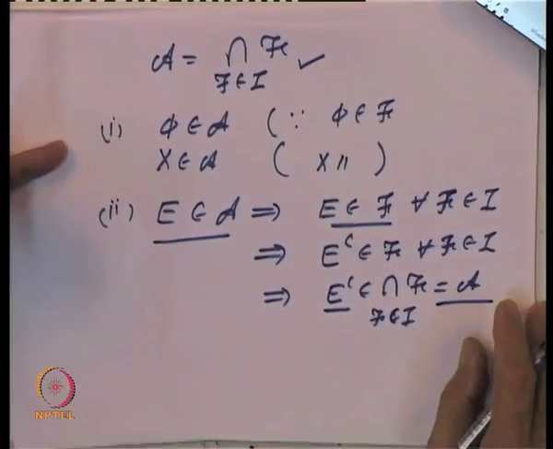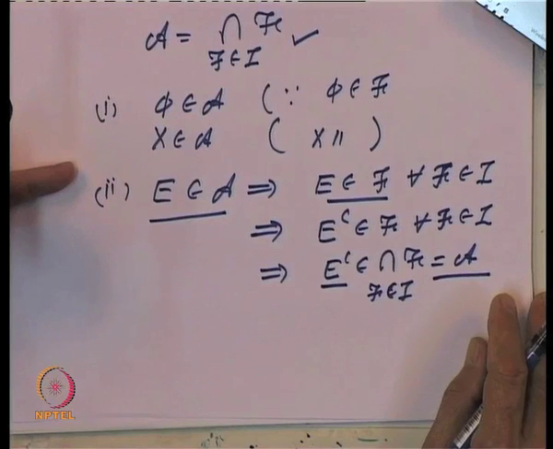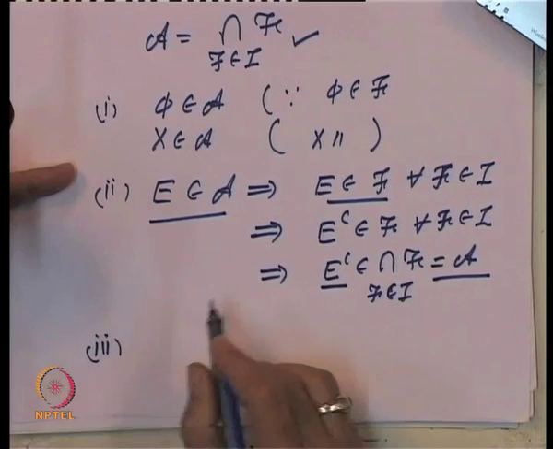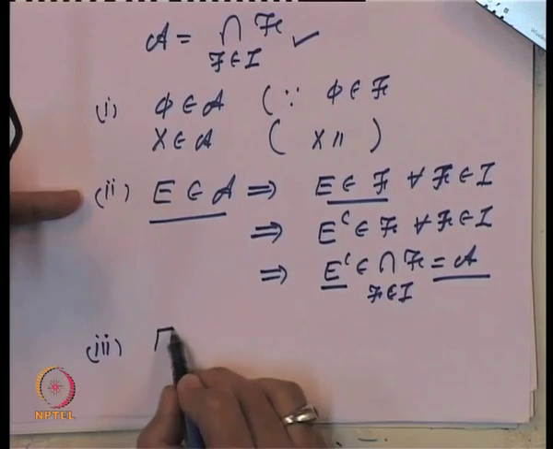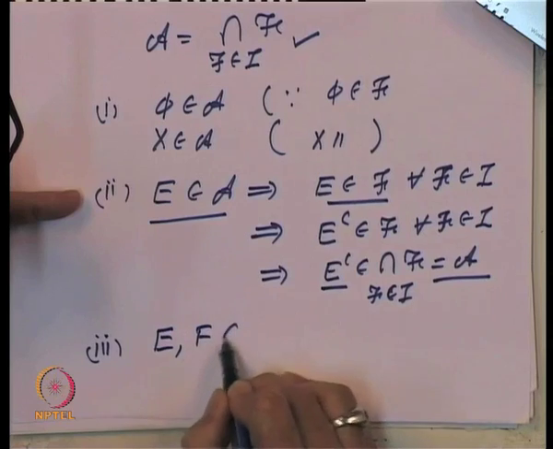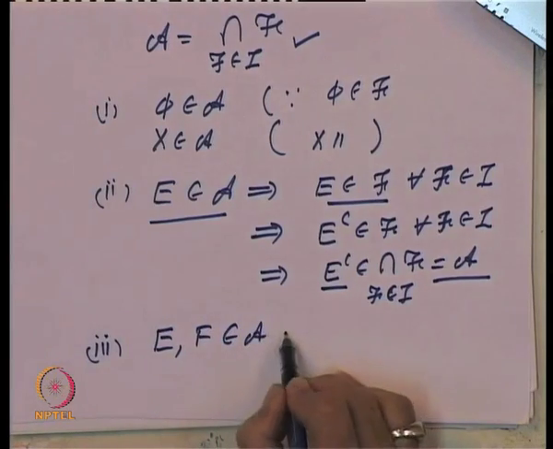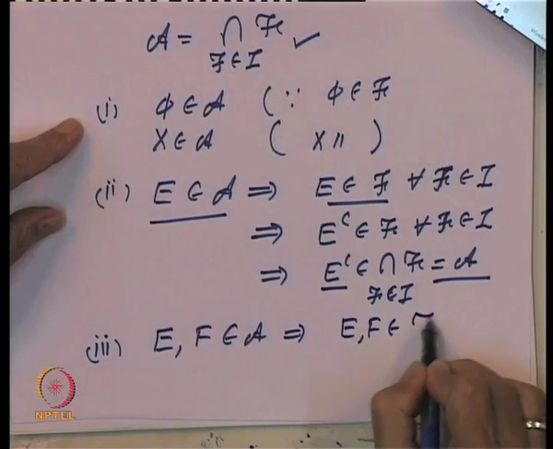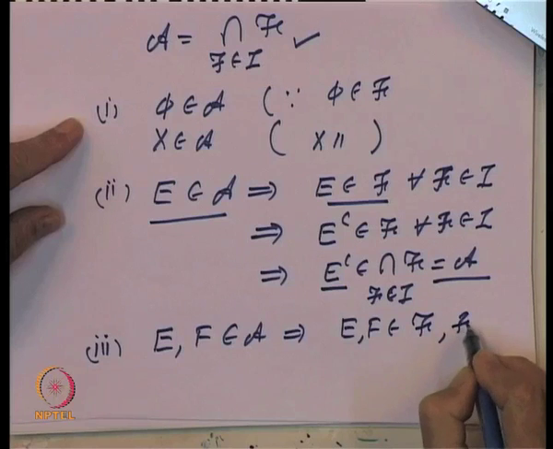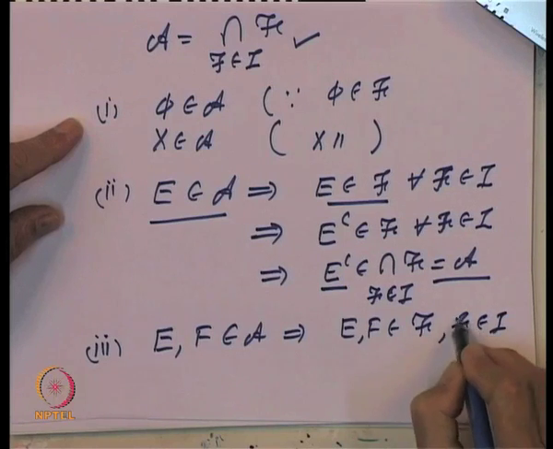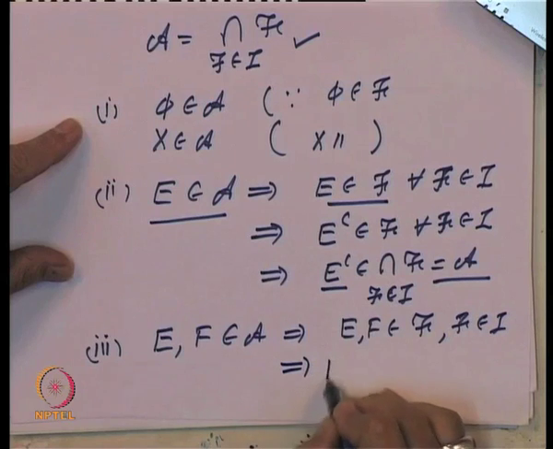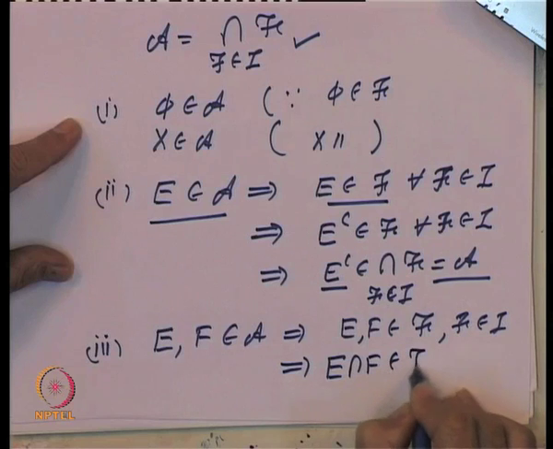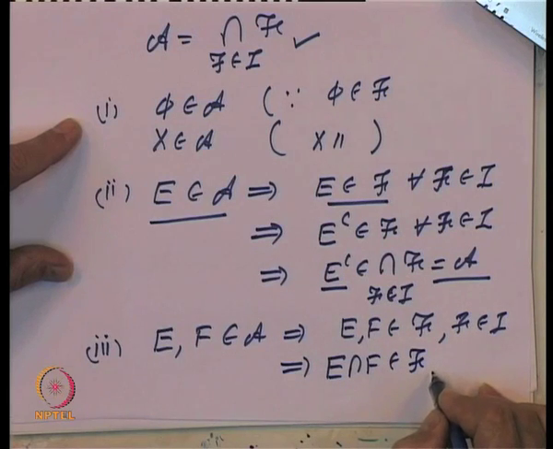So, we have shown if E belongs to A, then E complement also belongs to A. So, the class A is closed under complements, and let us finally show that it is closed under intersections also. Let us take two sets E and F belonging to A, then E and F both belong to each F belonging to I. But that implies that E intersection F belongs to the collection F, because F is an algebra.